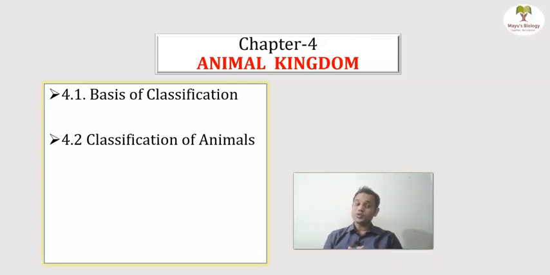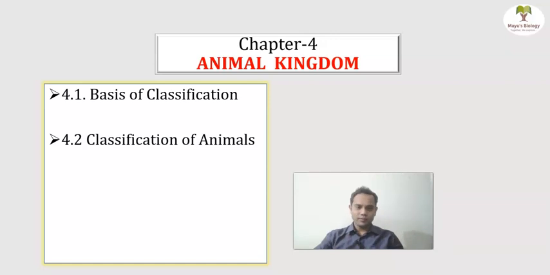Then we will study the classification of organisms like Porifera, Cnidaria or Coelenterata, Platyhelminthes, Annelida, Mollusca, Echinodermata, Hemichordata and Chordata. It will be fun to study each and every phylum in detail. In plants it is called a division, like angiosperms, but in animals it is called a phylum. So each and every phylum will be studied in detail. All these things are included in the unit, that is the living world.